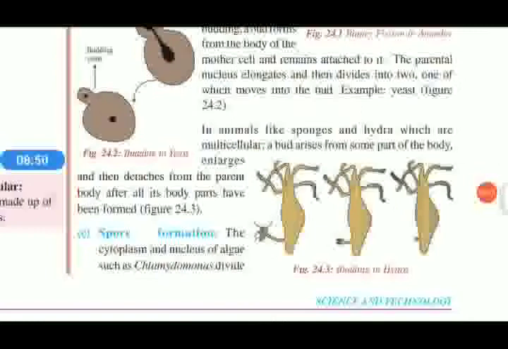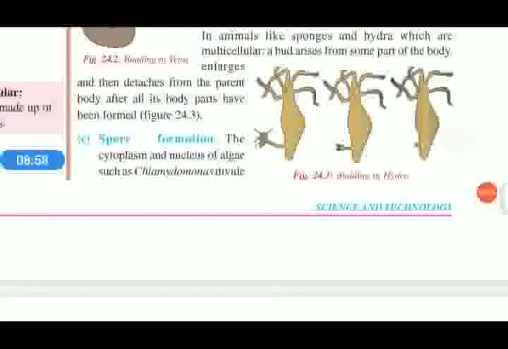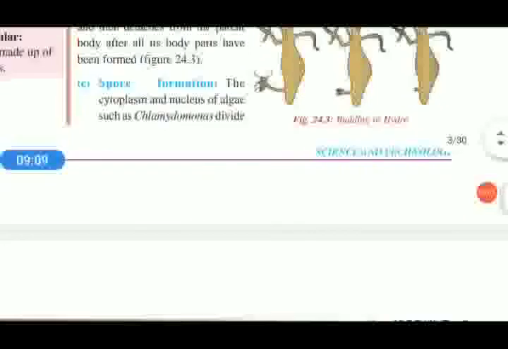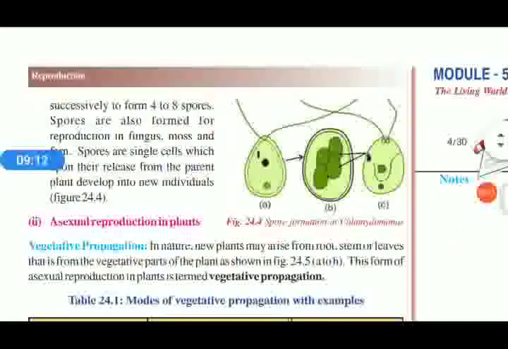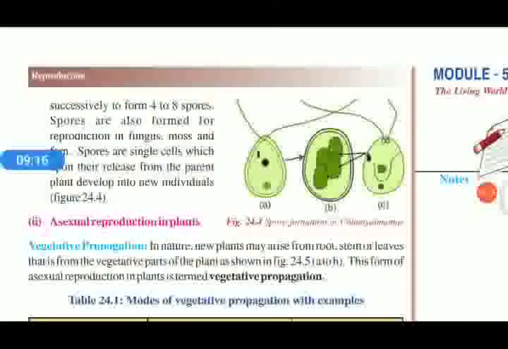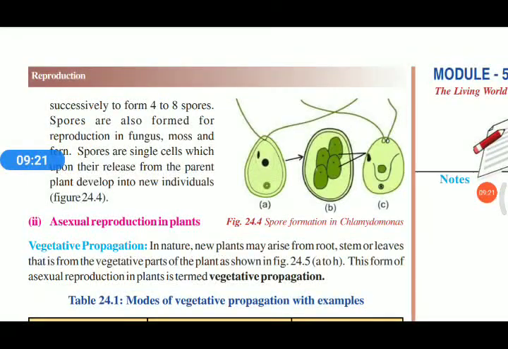And Hydra also reproduces just like budding. Spore formation is another one. A spore is just like a seed, but it is the product of asexual reproduction. The cytoplasm and nucleus of algae such as Chlamydomonas divide successively to form 4 to 8 spores. All these spores become a new individual when they get the desired conditions.